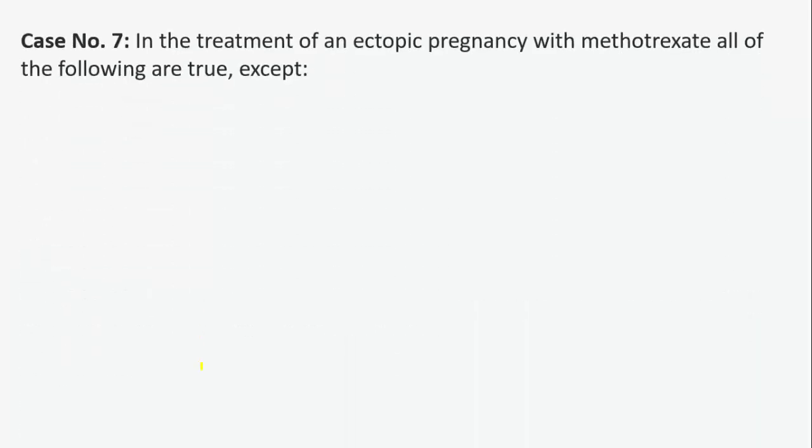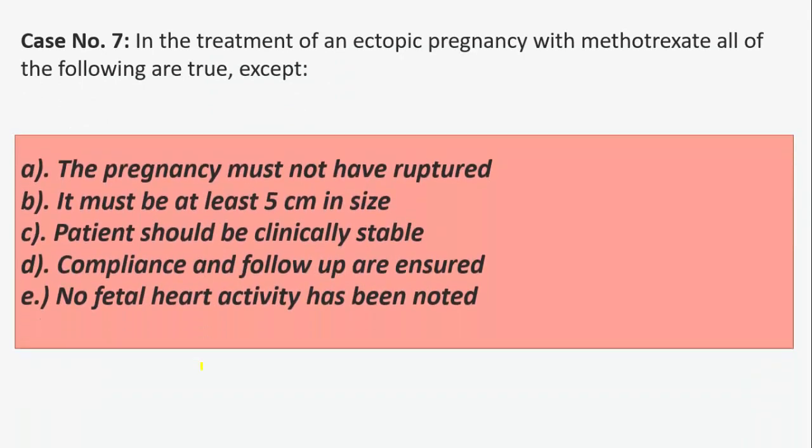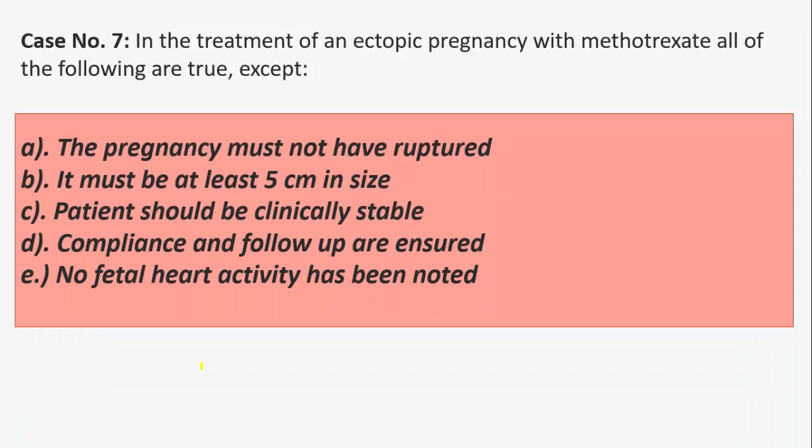Now, in the treatment of an ectopic pregnancy with methotrexate, all of the following are true except. The option that is not correct is that it must be at least 5 centimeter in size. We have discussed in the flow chart that if it is less than 3.5 centimeter in size and unruptured, we will use methotrexate.